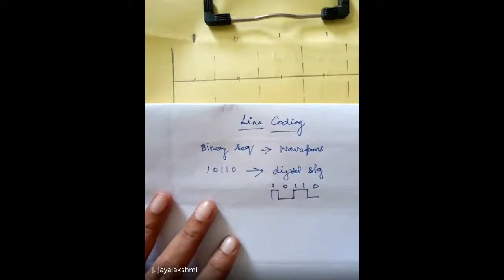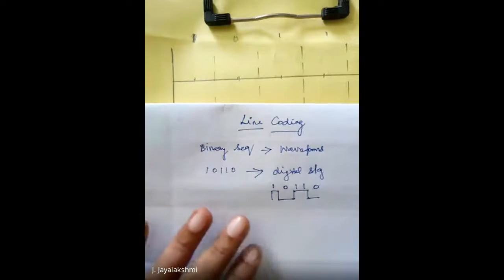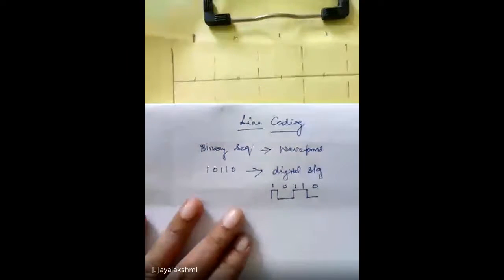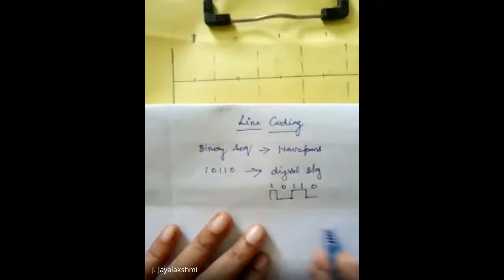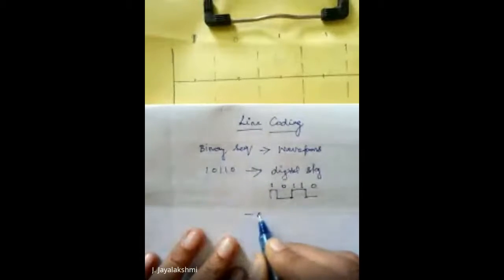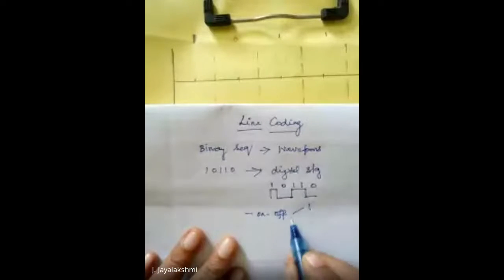So in this line coding, we have many types of line coding techniques, over which you are going to have your digital data transmitted. Basically, the first is on-off. On indicates 1 and off indicates 0 bits.